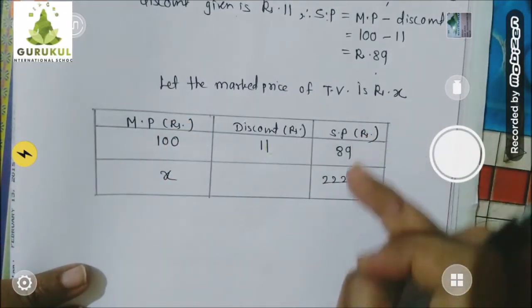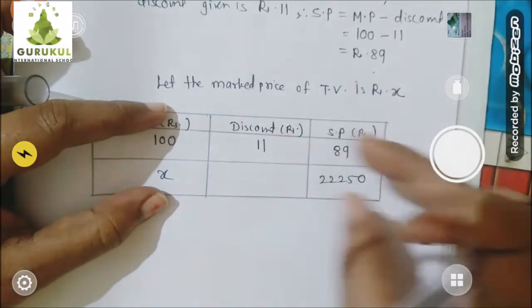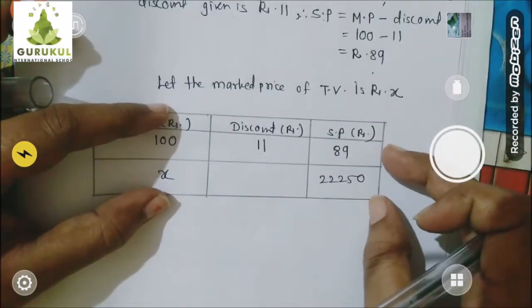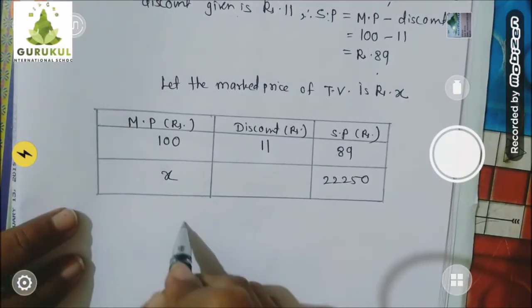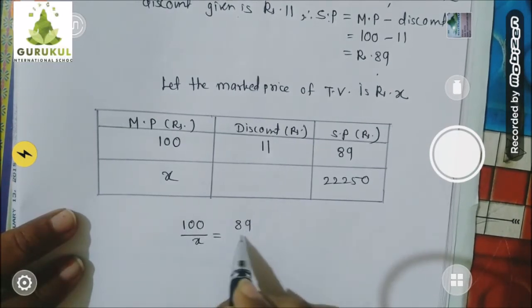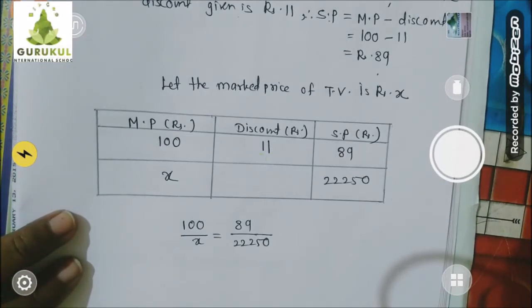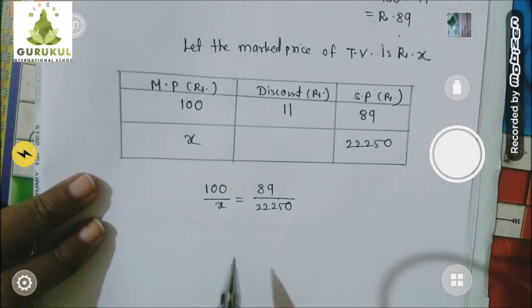These two things and these two things I can equate. They are directly proportional, so we can write it in equation form, and then we can easily find this unknown X. So let's write down 100 upon X is equal to 89 upon 22,250. And then cross multiply and we will get the respective answer.